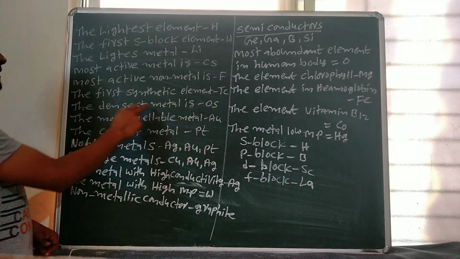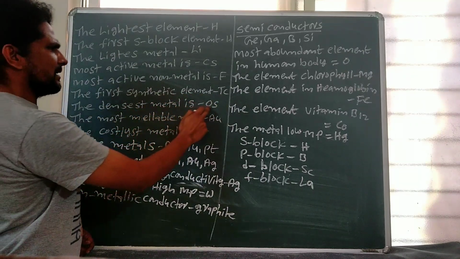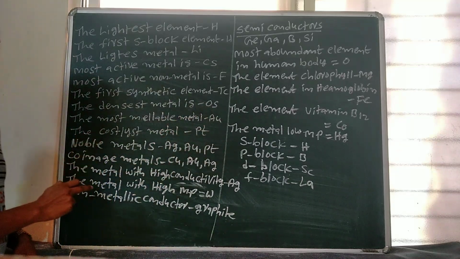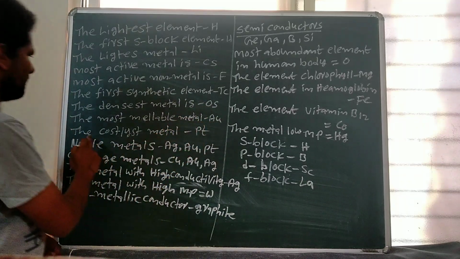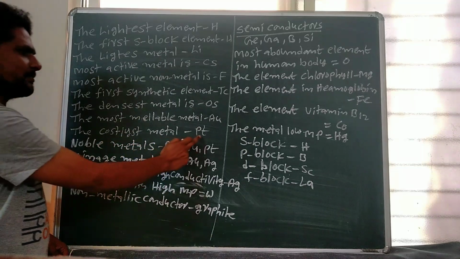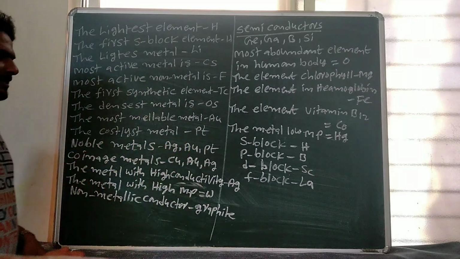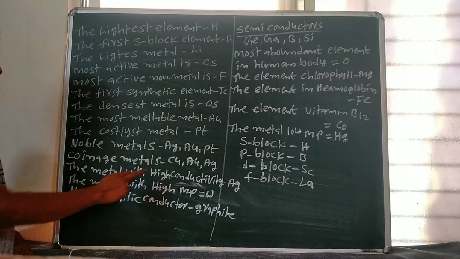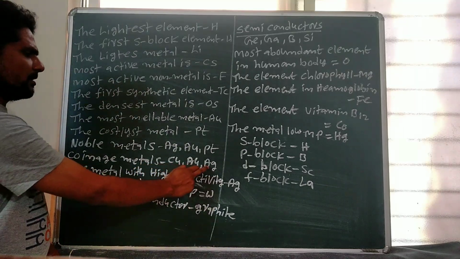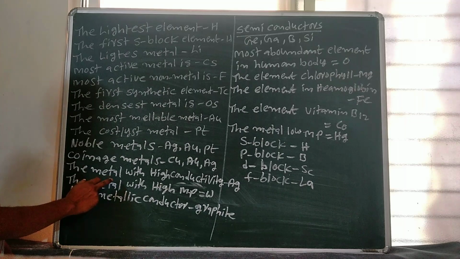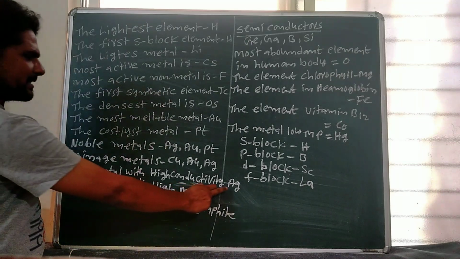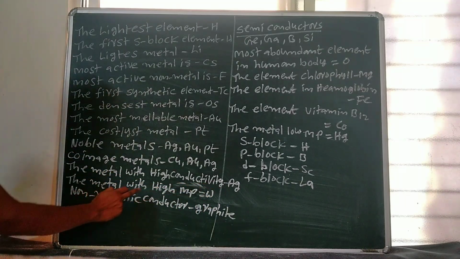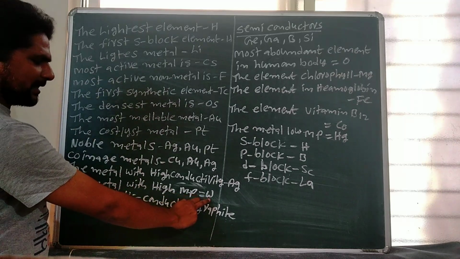The densest metal is osmium. The most malleable metal is gold. The costliest metal is platinum. Noble metals are silver, gold, platinum. Coinage metals are copper, gold, silver. The metal with the highest conductivity is silver. The metal with the highest melting point is tungsten.